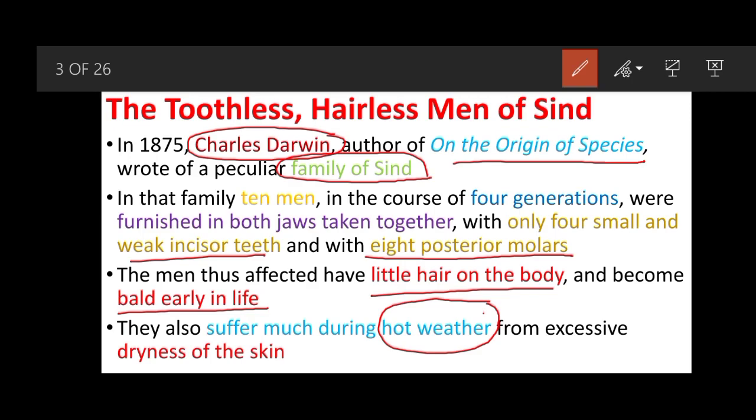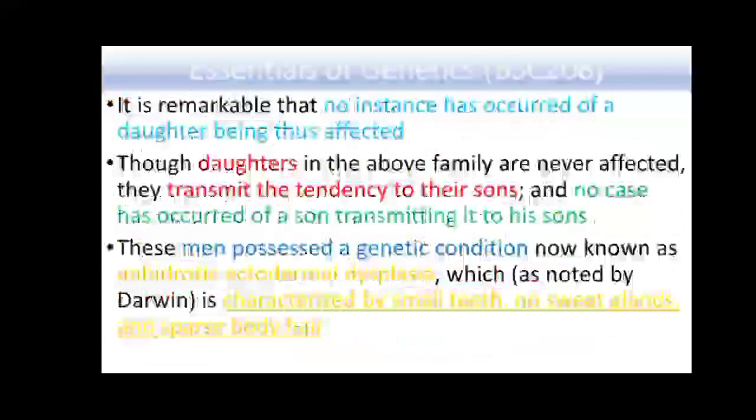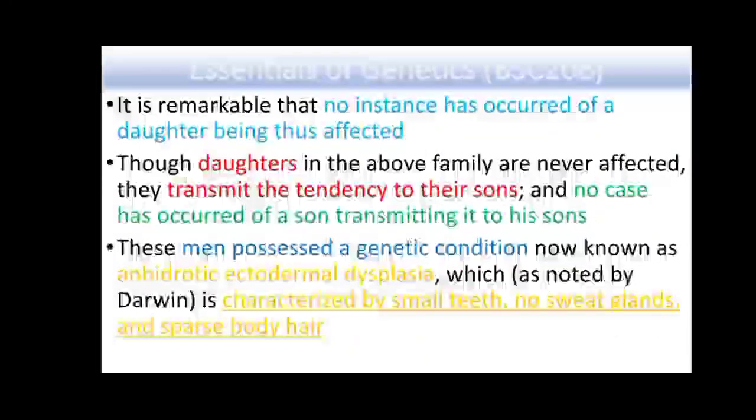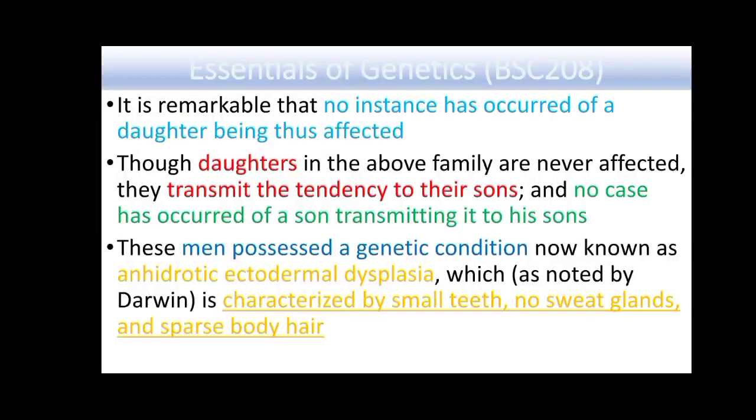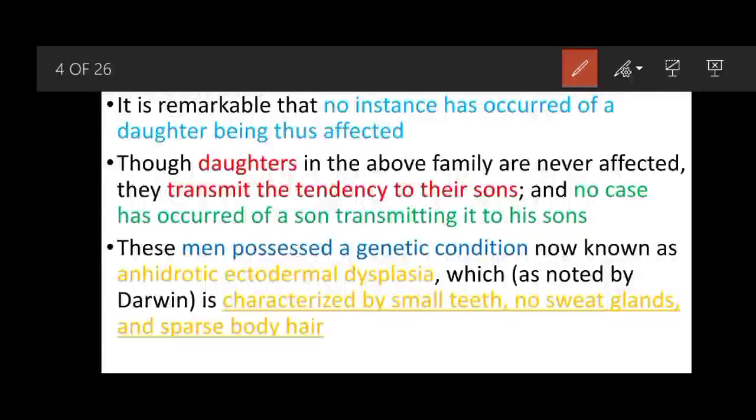So it is remarkable that no instance has occurred of a daughter being thus affected. In the family, females were not affected, only males were affected.